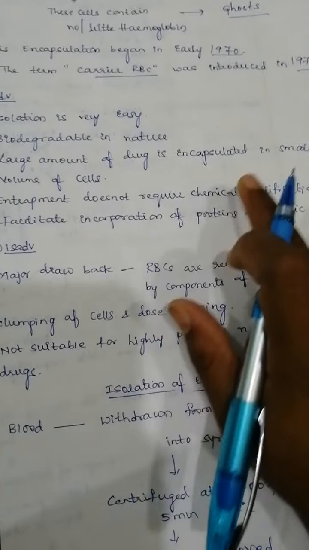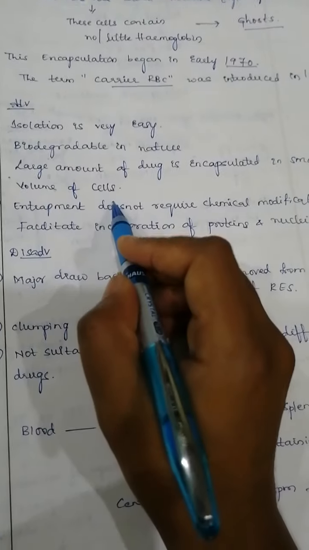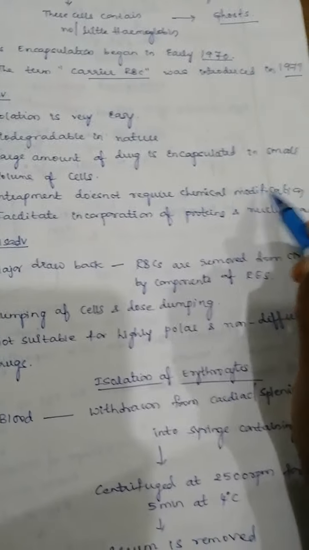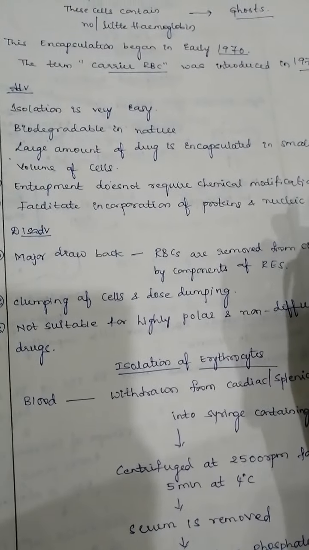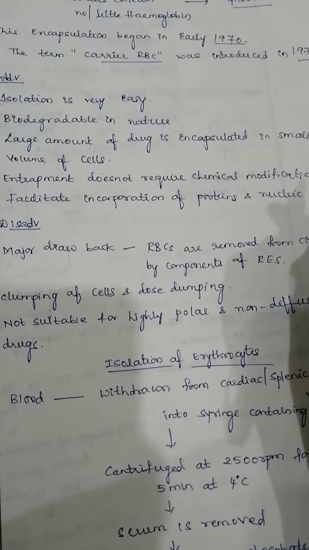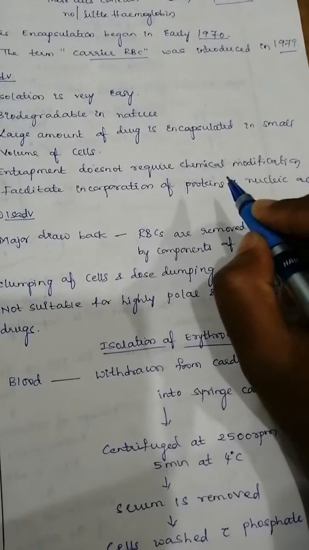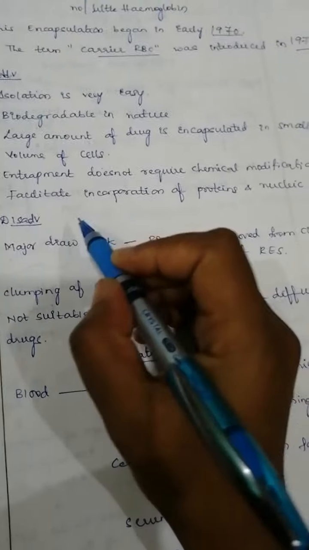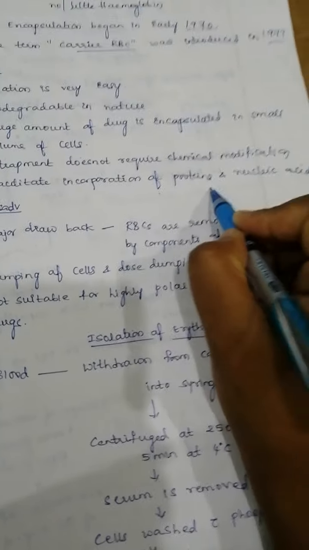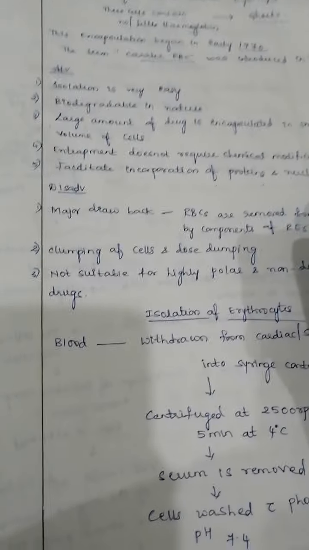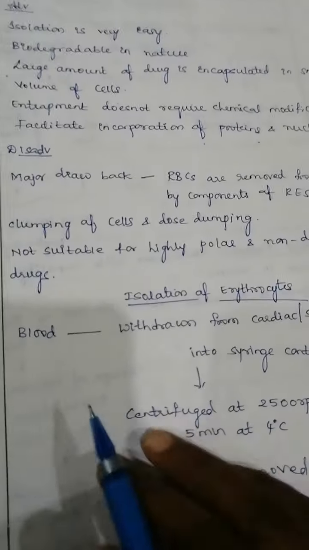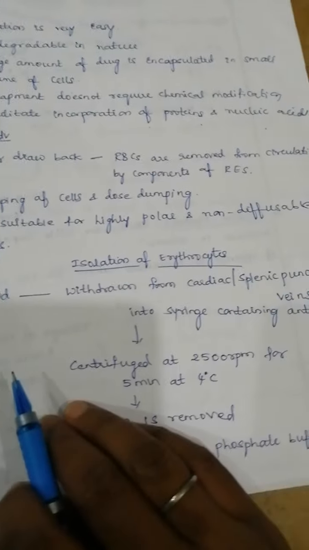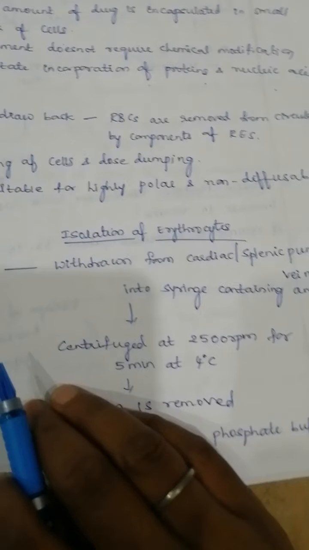Next, a large amount of drug is encapsulated in a small volume of cells, and entrapment does not require any chemical modification. We are not going to modify any chemical reactions here. We are just disrupting the cells, loading the drug into them, and giving them back to the target systems. So it will facilitate the incorporation of proteins, and nucleic acids also can be incorporated into it. And the major disadvantage is that the RBCs are removed from the circulation by components of the RES.